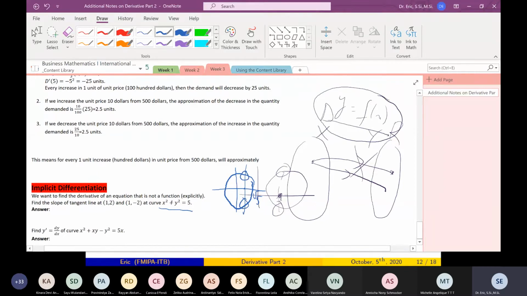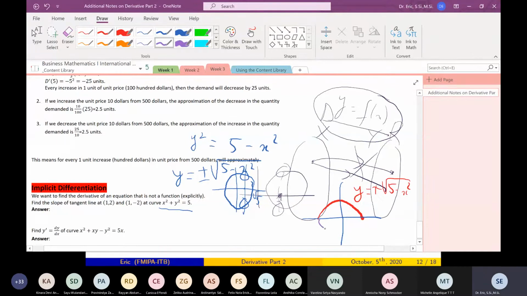But if you divide, y squared is 5 minus x squared. So you have y equals plus or minus the square root of 5 minus x squared. This one is y equals plus square root of 5 minus x squared.